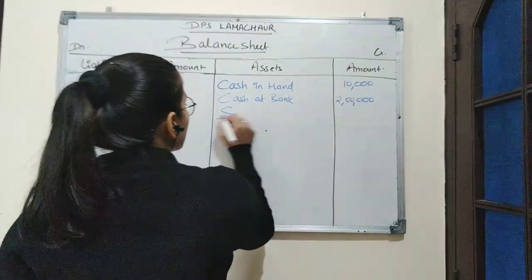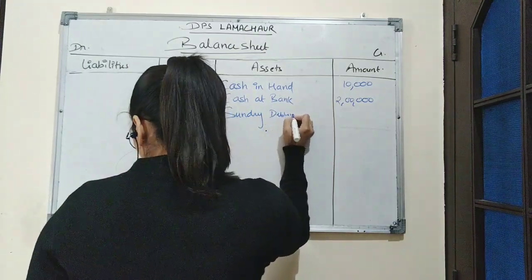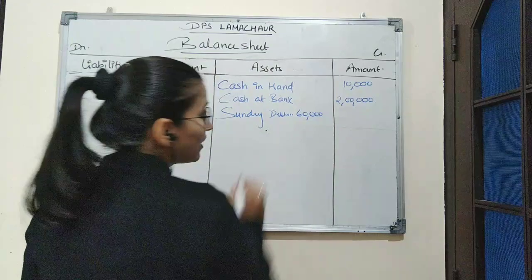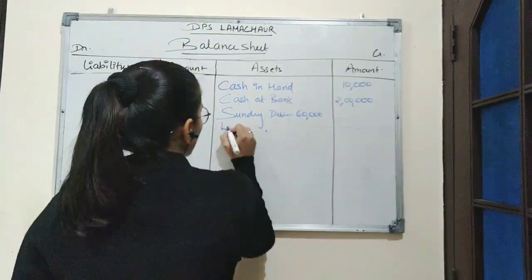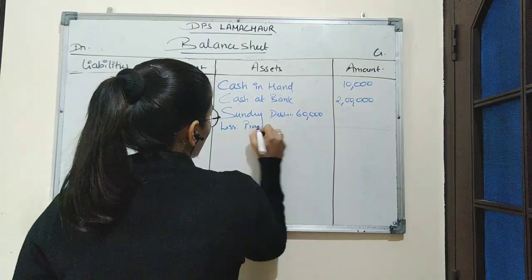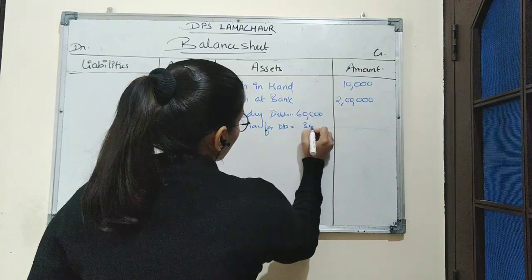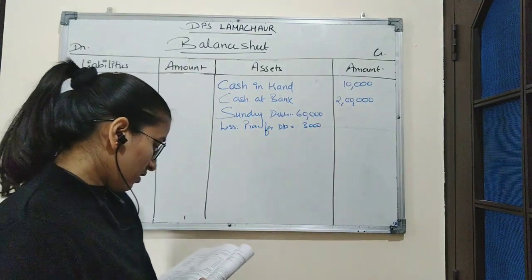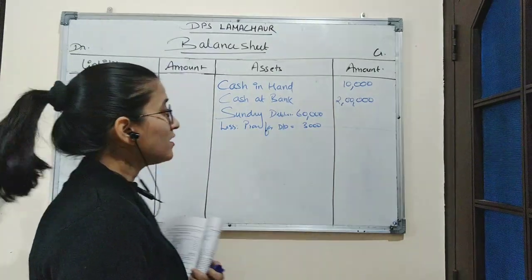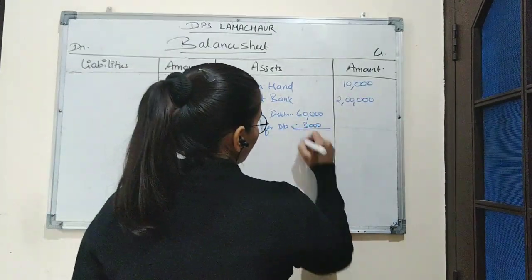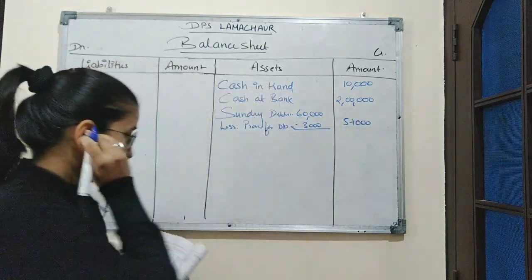Then sundry debtors. Sundry debtors amount is 60,000, but as we know there is a provision for doubtful debts also, 5% of debtors. So we will subtract provision for doubtful debts, which is 3,000. 5% of 60,000 is 3,000. So the amount will be 57,000.